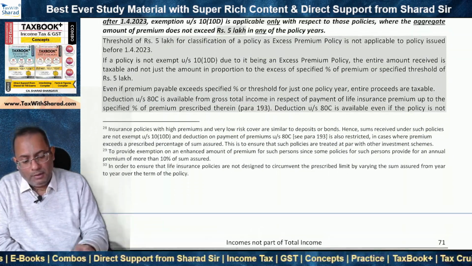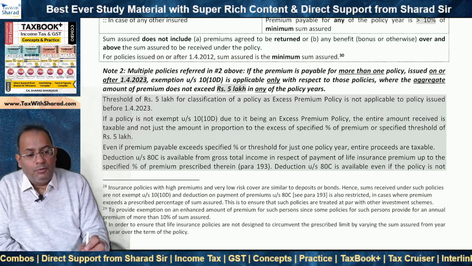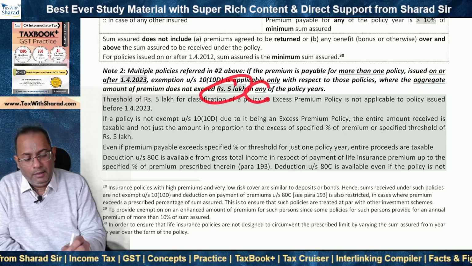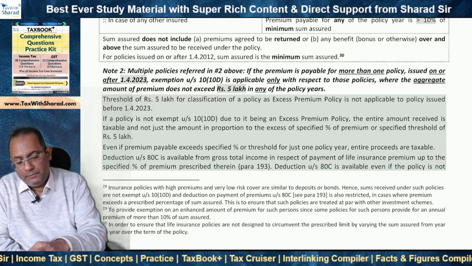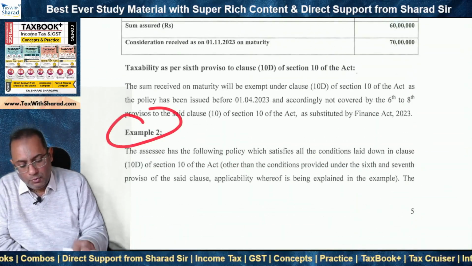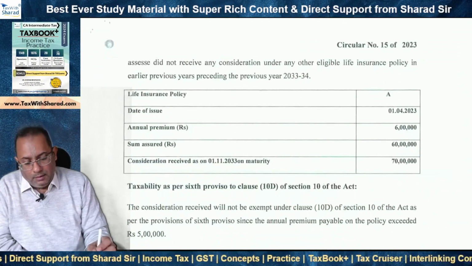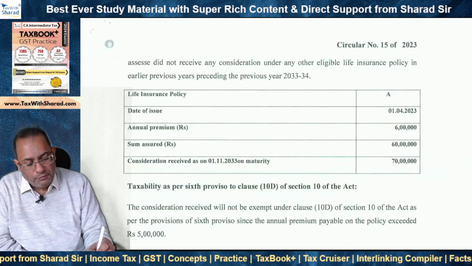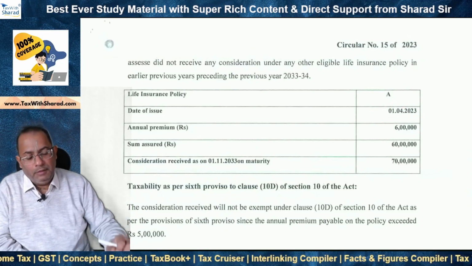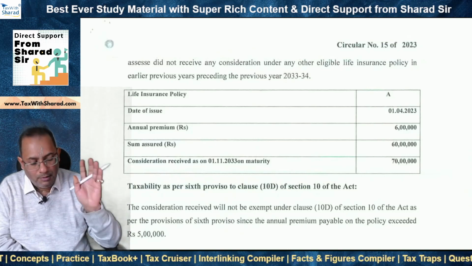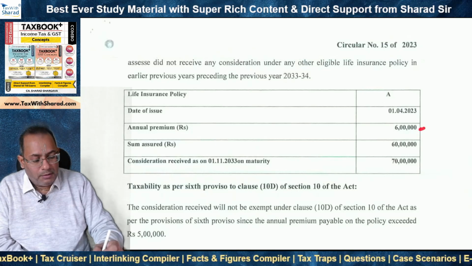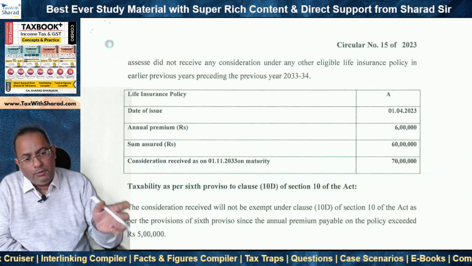Or in a case where multiple policies are there, then exemption is only with respect to those policies where the aggregate amount of premium does not exceed 5 lakh in any of the policy years in respect of such policies. Now we come to example number 2. Date of issue is 1st April 2023. As we discussed, in all these examples serial number 1 is not applicable because the premium will not exceed 10% of the sum assured. So we only need to look at serial number 2.